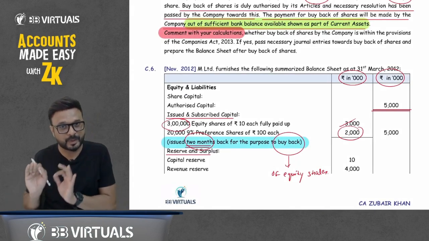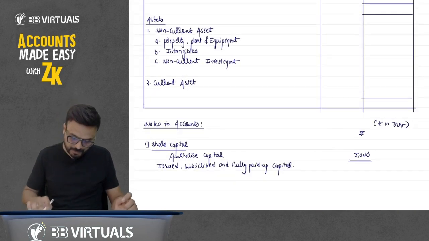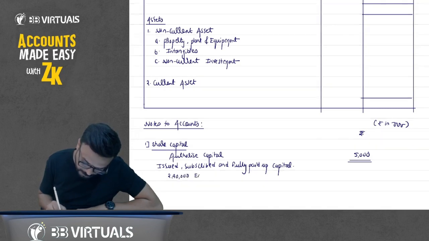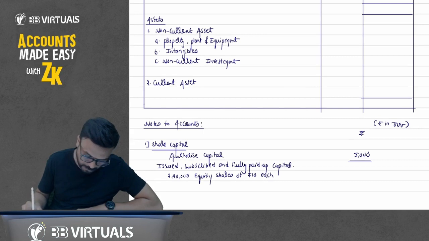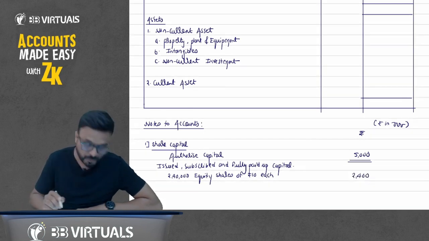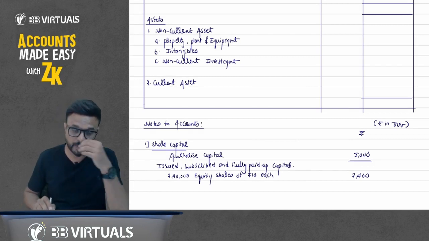So how many shares? 2,40,000 shares. So write down here 2,40,000 equity shares of rupees 10 each. But the amounts are in rupees thousand, so you will write it down here as 2,400. Okay, 2,400. Write it down there.